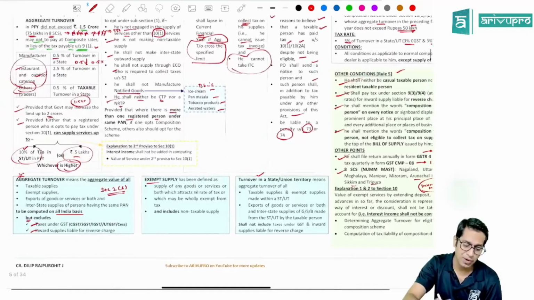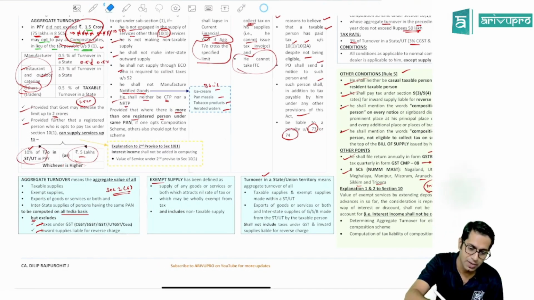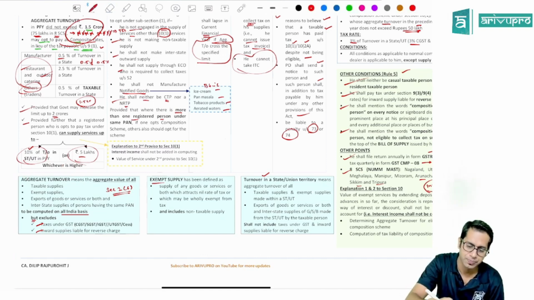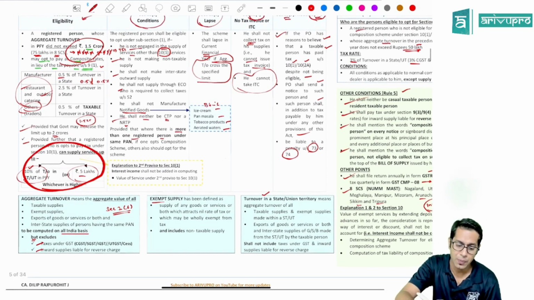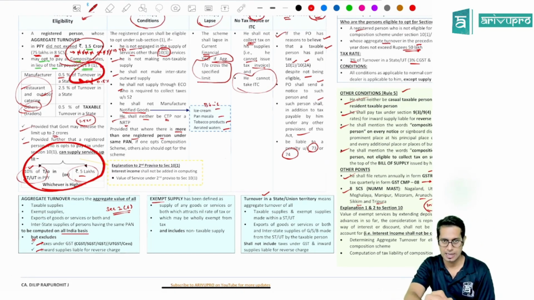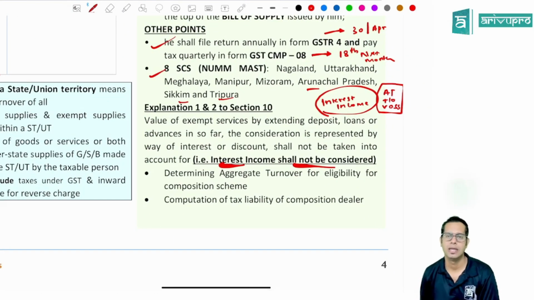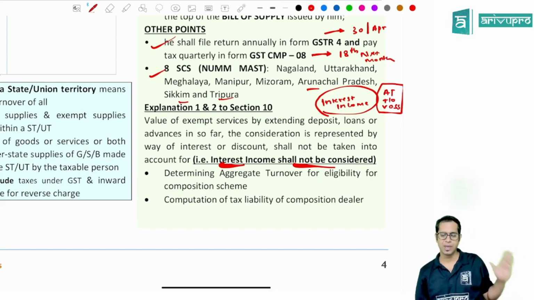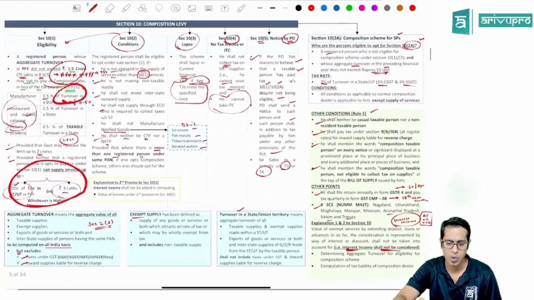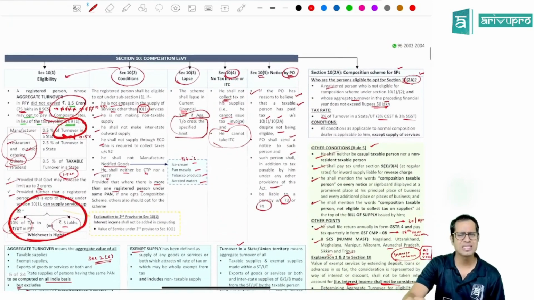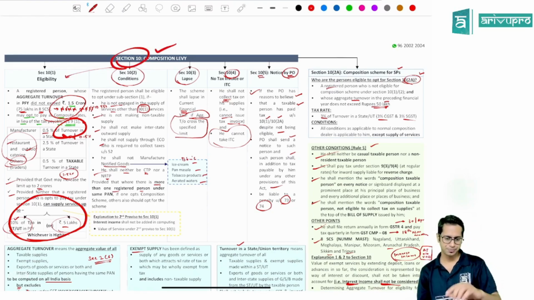So while computing the value of aggregate turnover to check whether a person is eligible to become a composition dealer or not, or while computing the value of services, how much can be provided by him, or while computing the turnover in the state or union territory, etc. Okay, for computing the tax liability, in all these cases, interest income should not be taken into consideration. You should not include interest income while computing these amounts under a composition scheme for a composition dealer. Okay, this is a very beautiful topic, very simple topic. This is all about section 10, which is composition scheme or composition levy.